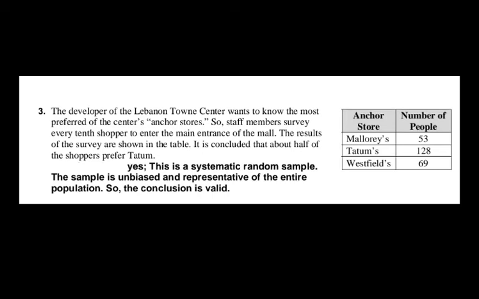It was still unbiased because even though they all enjoy going to the mall, they didn't go to Mallory's and say, okay, who in here likes Mallory's? And 90% of the people said yes. And then they concluded that 90% of the population at the mall like Mallory's. That would be biased. In this situation, they just asked random people who were walking in, so it is valid.